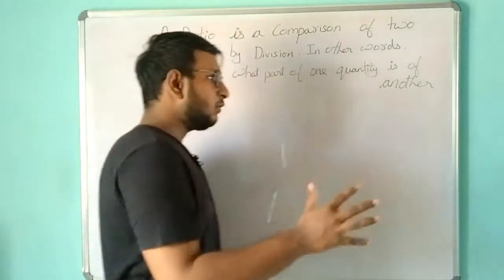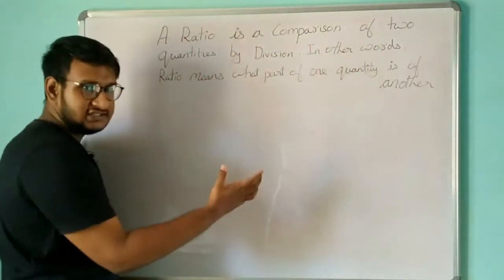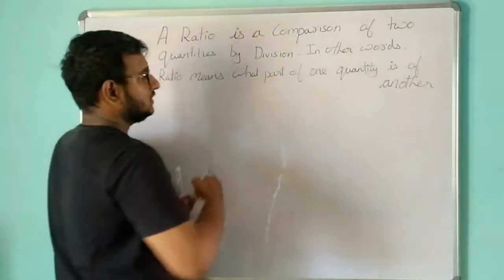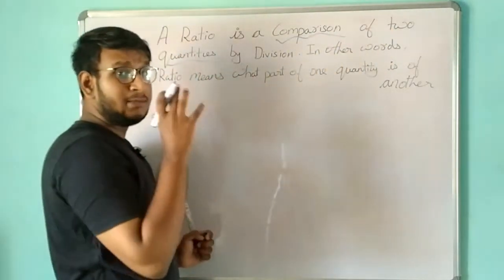So first, let's see what a ratio is. A ratio is a comparison of two quantities by division. We are comparing two quantities by means of division.